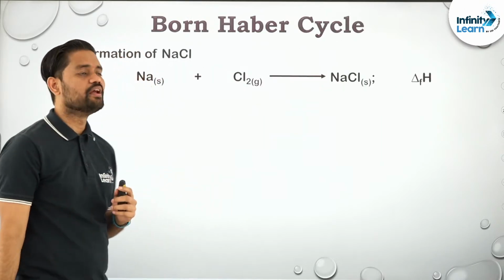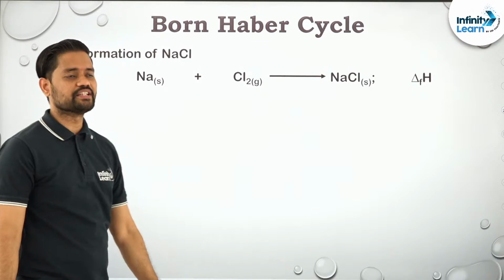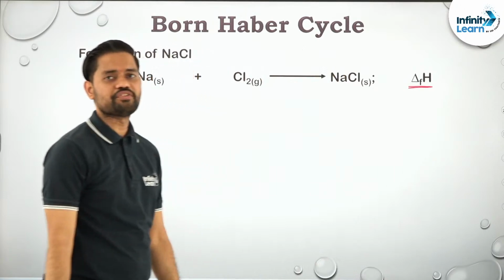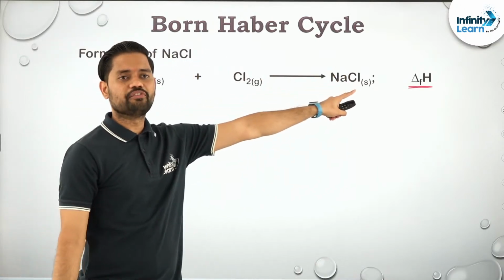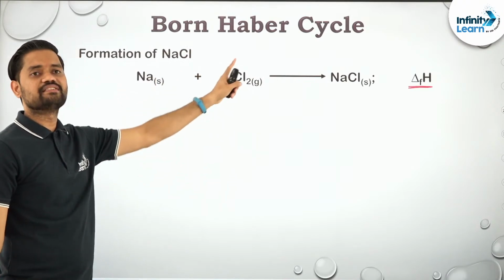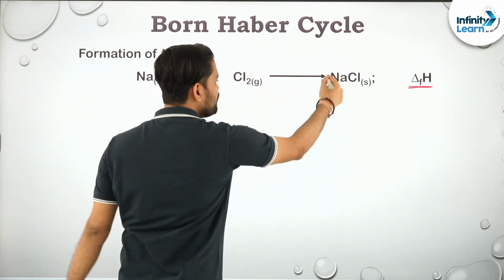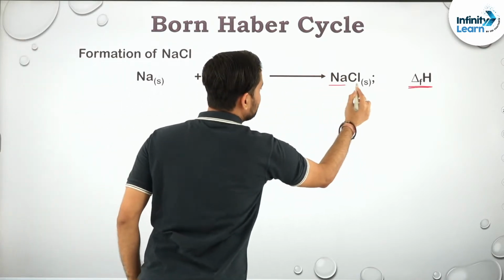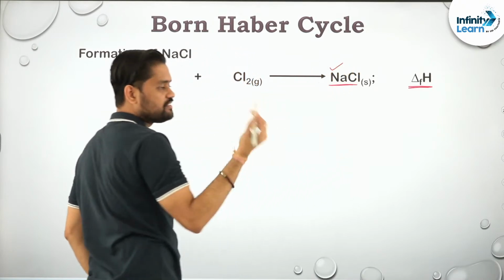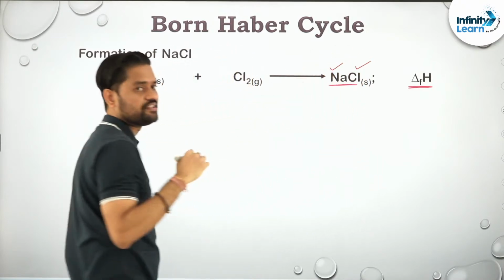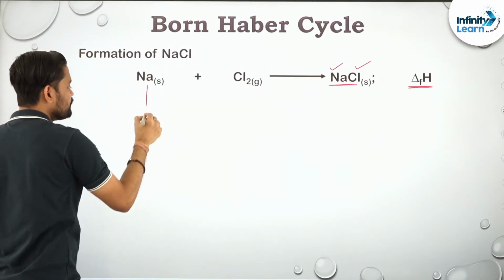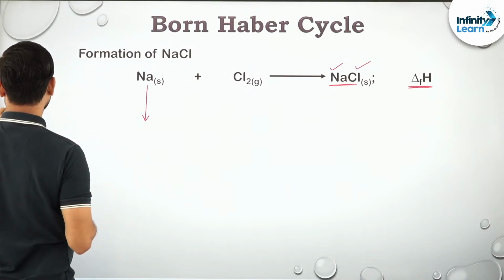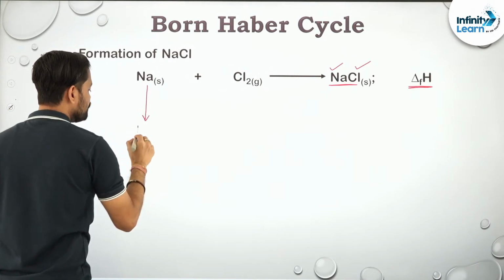What is Born-Haber cycle? We'll be understanding Born-Haber cycle for this particular reaction. Here what I have written is enthalpy of formation, which says that when 1 mole of a compound is formed from the elements in their standard state. Okay, it has to be always 1 mole from the elements in their standard state. So as I said, to prepare this I need sodium ion in gaseous state and chloride anion in gaseous state. So here what do I have? Sodium solid. So first I will convert this thing into sodium gas.